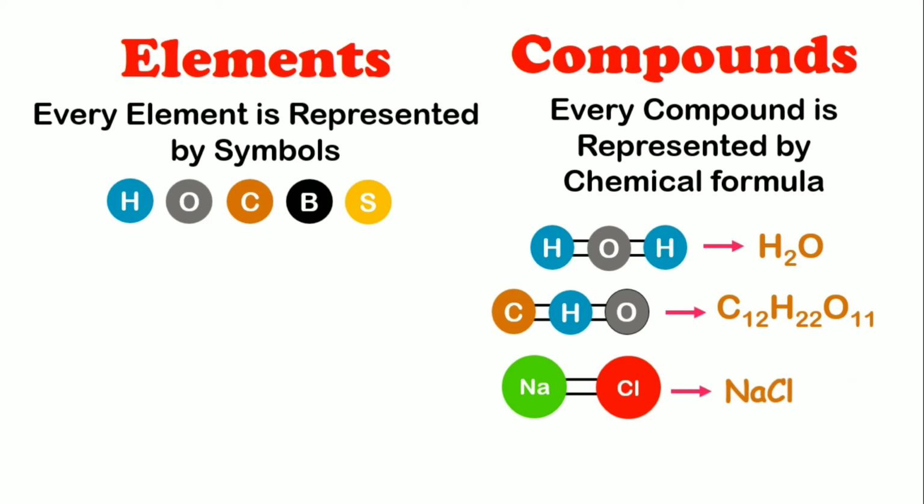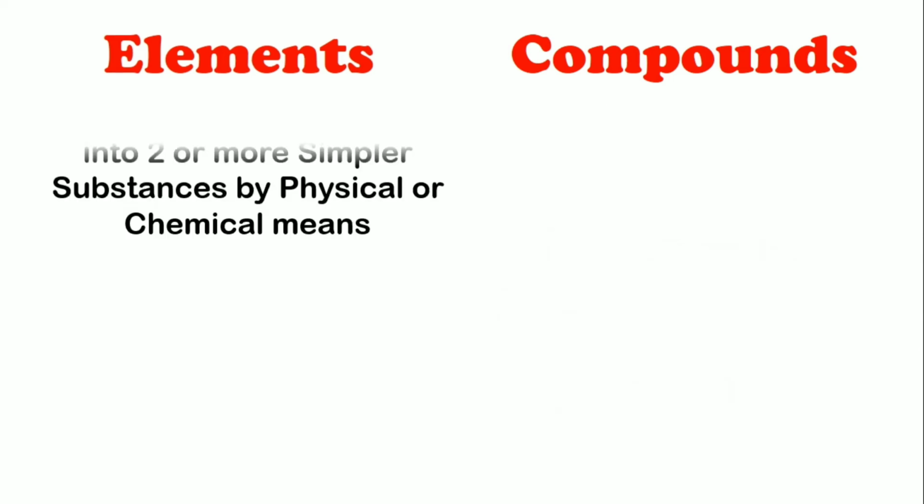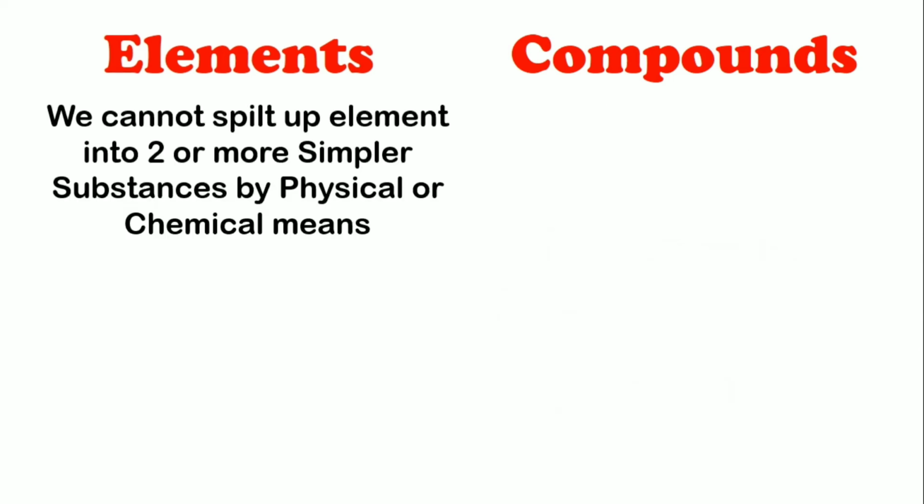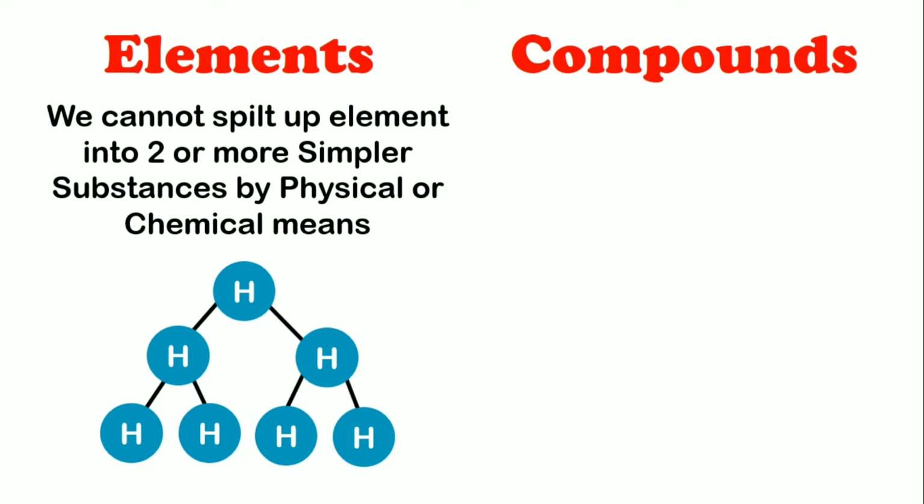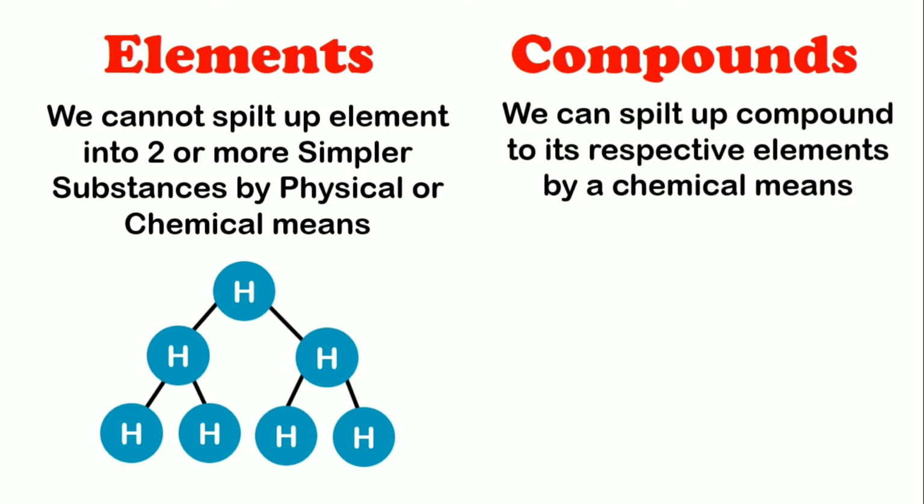The fourth difference between elements and compounds is that we cannot split up an element into two or more simpler substances by physical or chemical means. For example, when we divide hydrogen, we get hydrogen. When we divide hydrogen, we get hydrogen. So thus we learn that we cannot split up an element into two or more substances. Whereas compounds can be split up into their respective elements by chemical means.